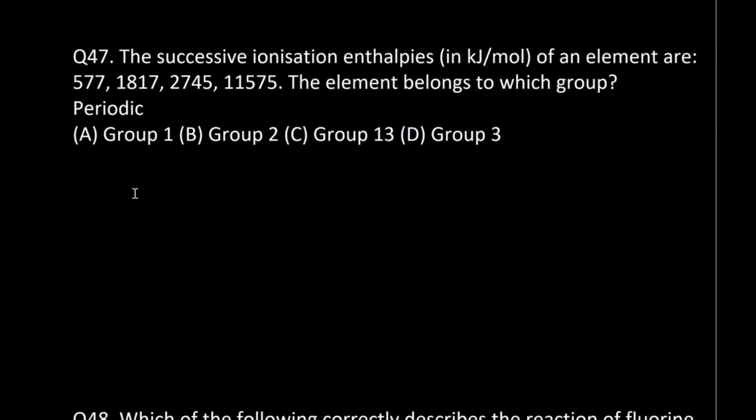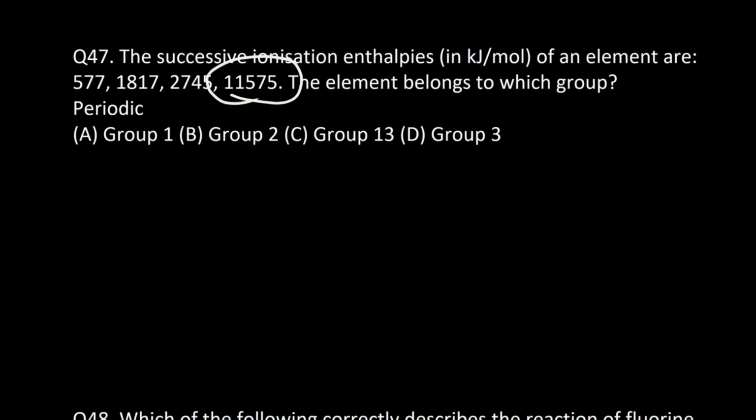Then, successive ionization enthalpies of an element are this much. The element belongs to which group? Here comes the understanding part, how we can proceed. So they have given the element's ionization enthalpy values. Always look for a sudden jump if they have given the values. So 577, 1817, 2745, and there is a sudden jump to 11,575.